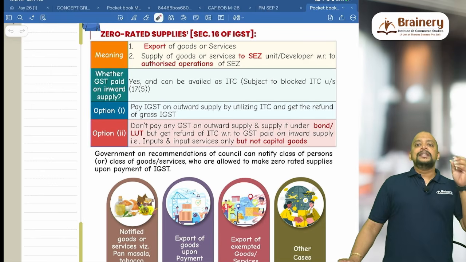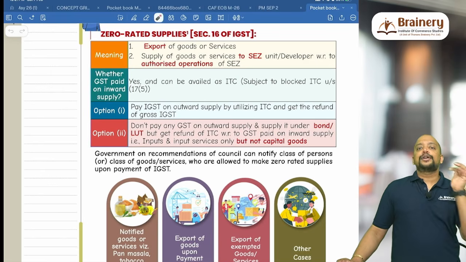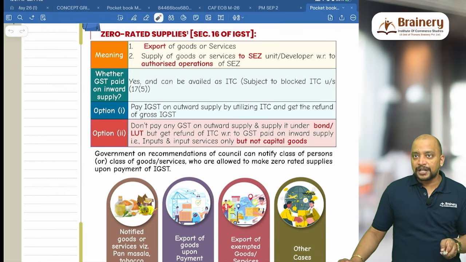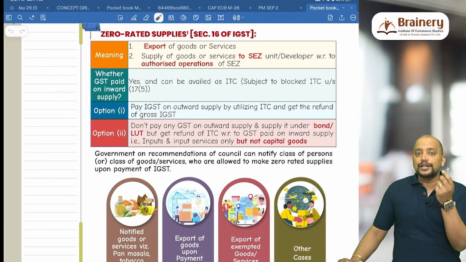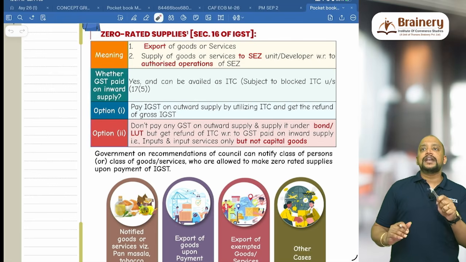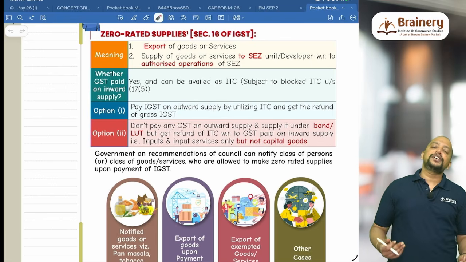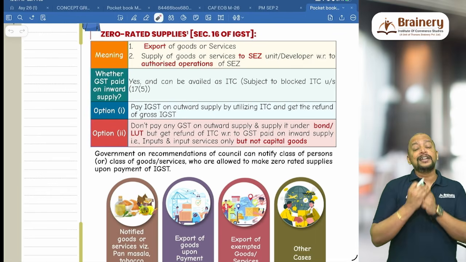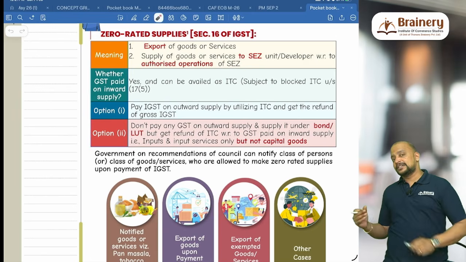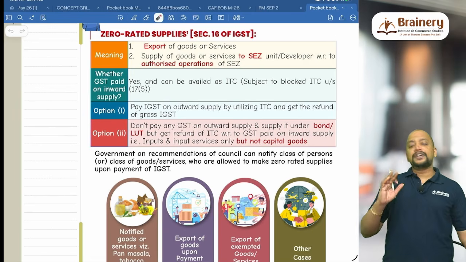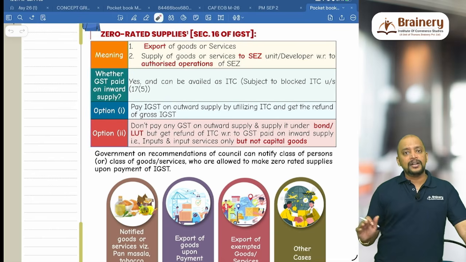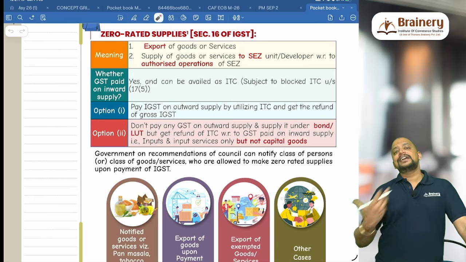And remember one point, generally if a product is exempted, you cannot take ITC. For example, say this pen is exempted. When this pen is exempted, you cannot take ITC on the material used for purchase of this pen. But when this pen is exported, it will become zero rated. So when this pen is supplied to SEZ, it will become zero rated. Now we can take ITC on the raw material purchase for making this pen. So whenever our outward supply is zero rated, don't check the nature, whether it is taxable or exempted. Always it is deemed as taxable. So for the purpose of ITC, we can take the ITC on inward supplies.